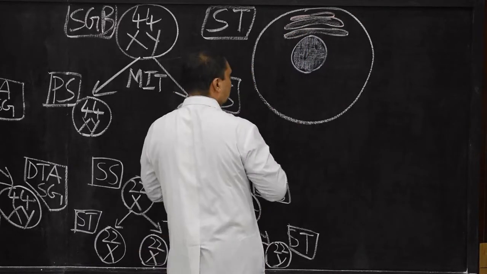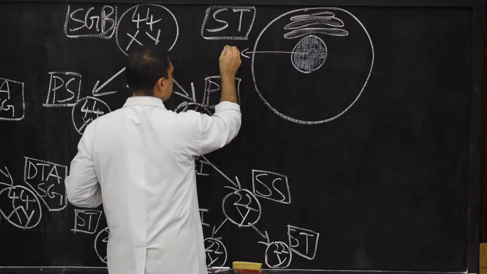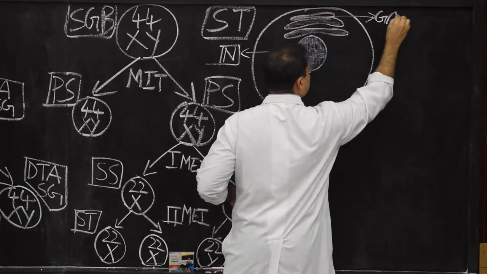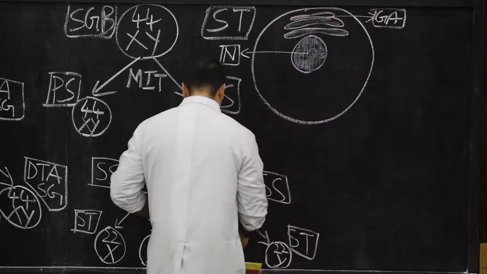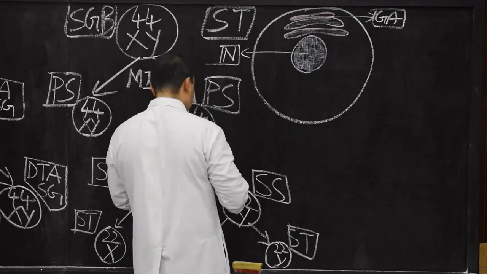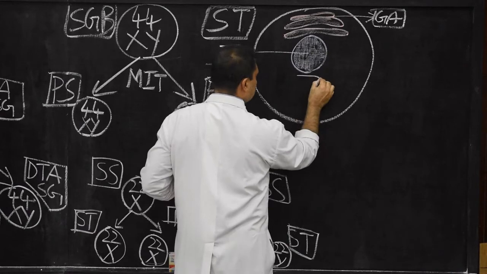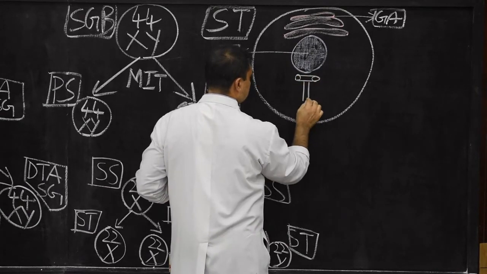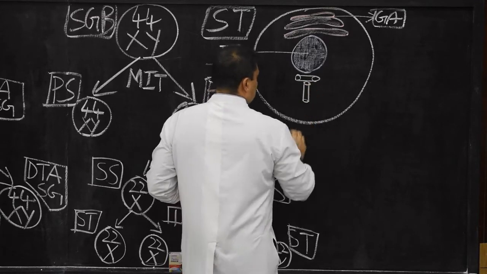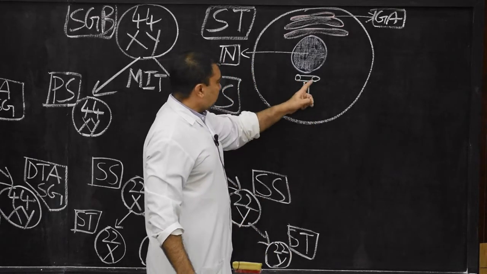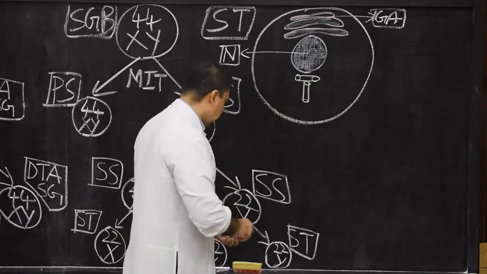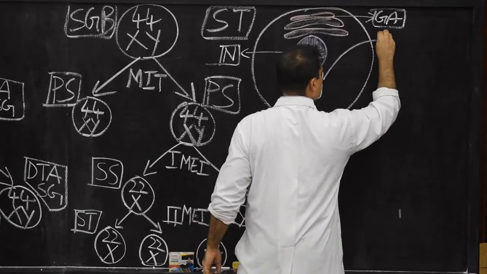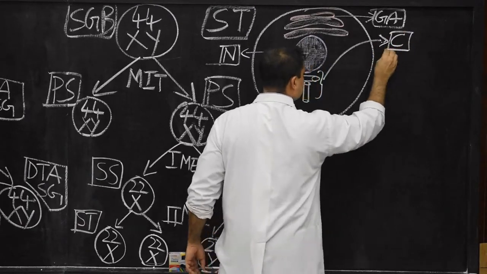So this is the nucleus, this is the Golgi apparatus, then there will be two centrioles, anterior and posterior centrioles. The anterior centriole is horizontal, the other is vertical. I will mark these as centrioles.